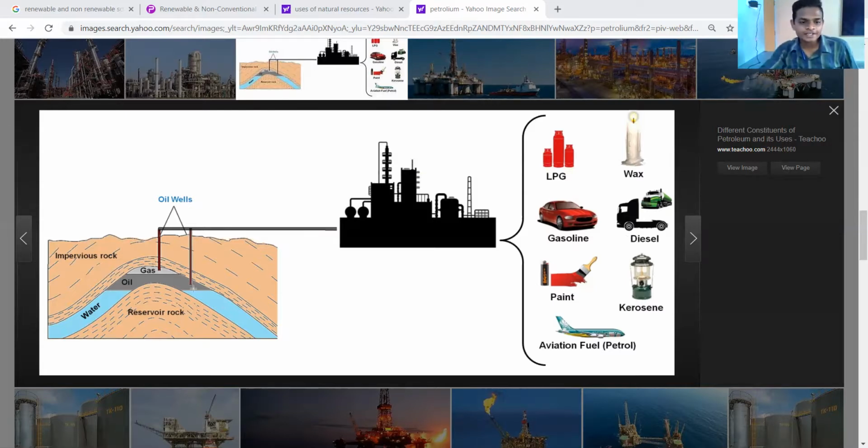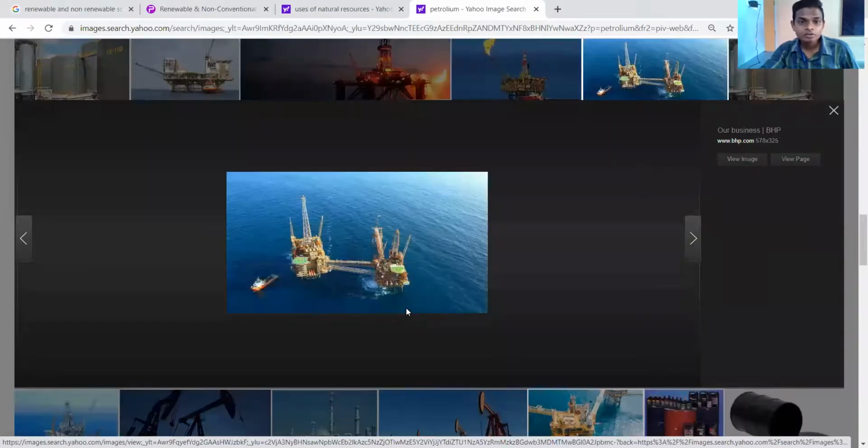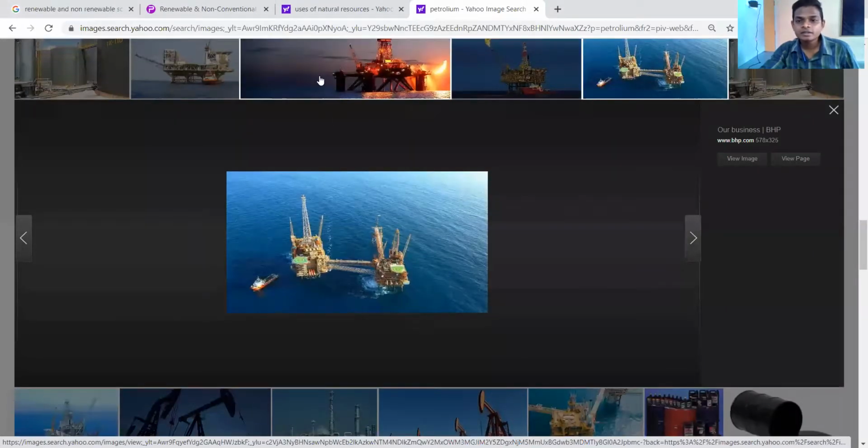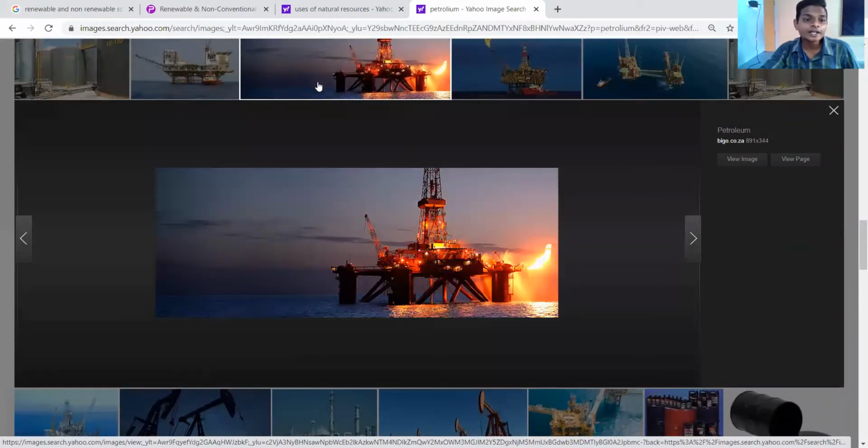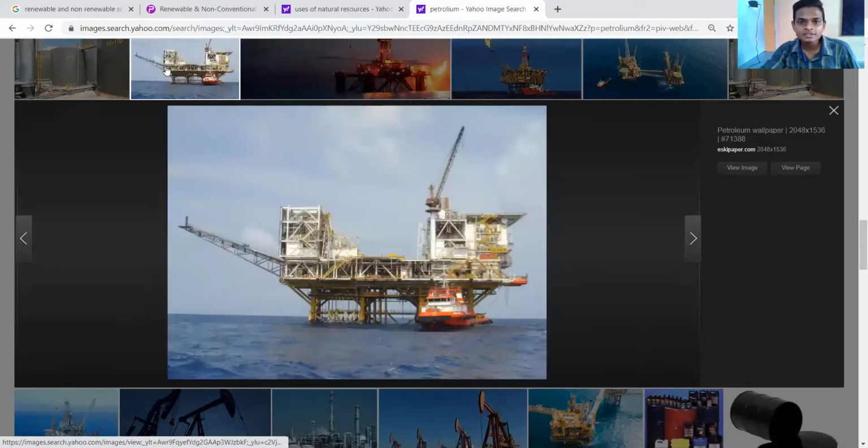These are the factories, which will be on the surface of the earth. Sometimes it is actually in the middle of the ocean. Just see some of the pictures on your screen right now.